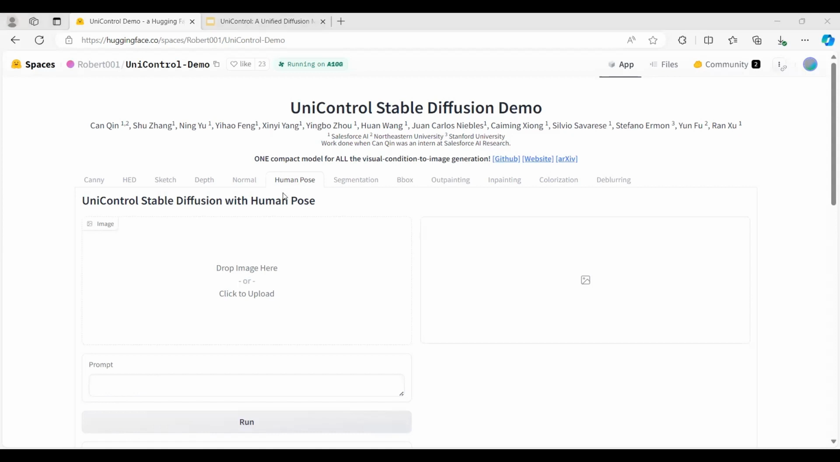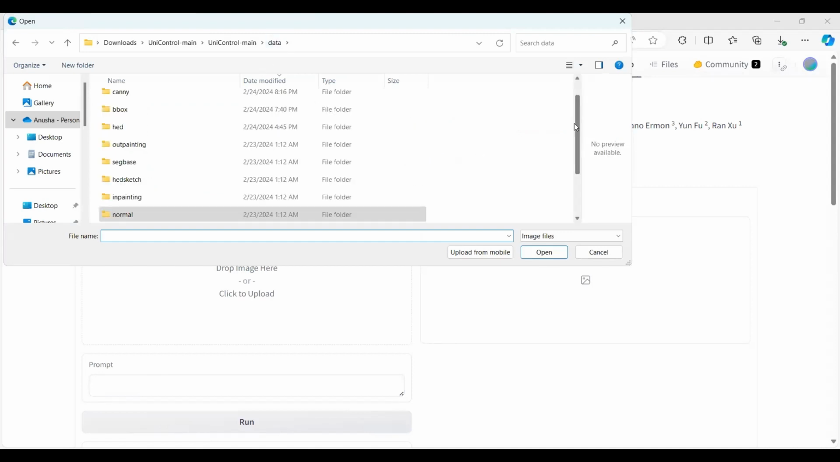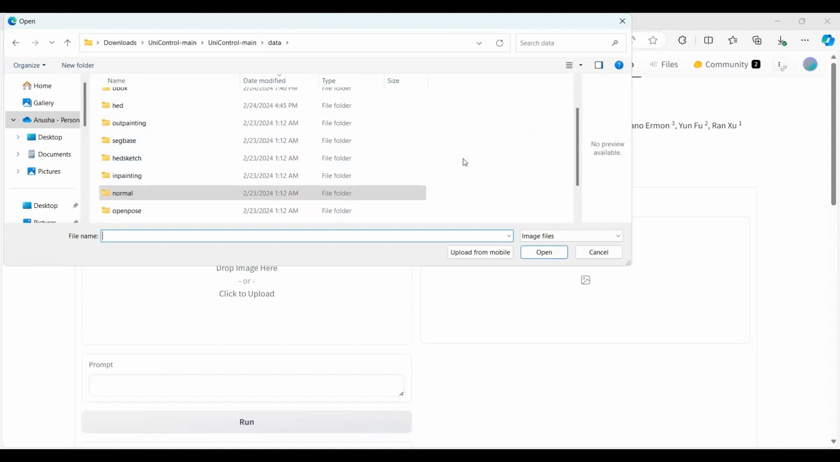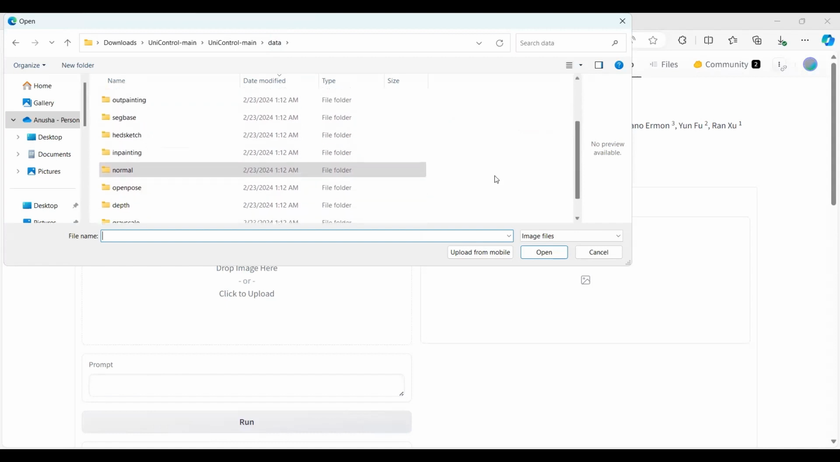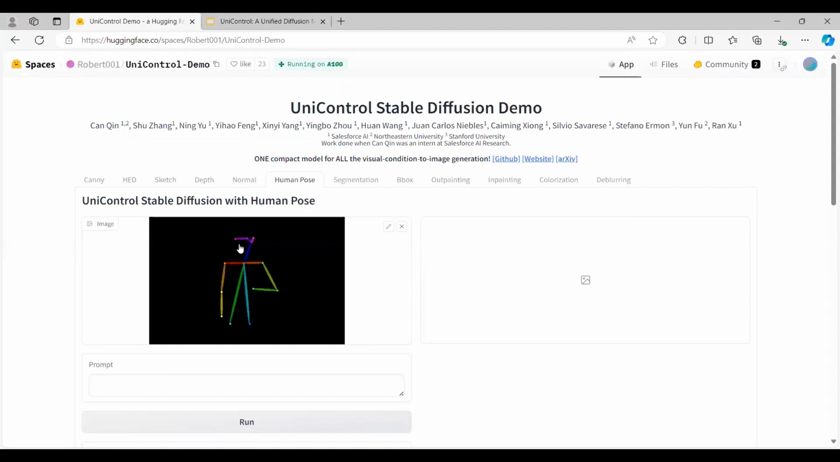So here I'm going back again to the images that the paper has provided. It's data and then human. It's gonna be in segmentation, open pose. Yeah, it's gonna be in open pose. Yes. So here it's like 165. So based on this, I can figure out that someone is actually standing. So I'm just giving a prompt like photo of handsome man in black leather jacket.